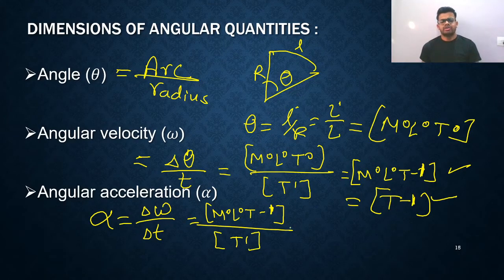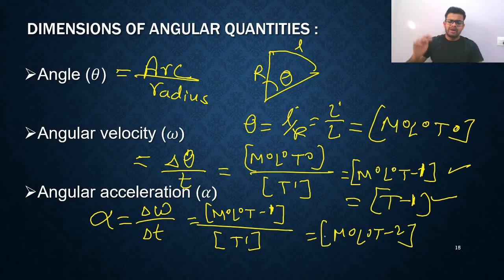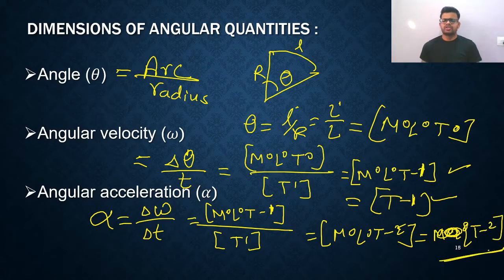It will go down, so you get M0 L0 T raised to minus 2, because this T1 comes to the other side and its power becomes negative. So here you can directly write T raised to minus 2. This is also correct. My dear friends, these are very basic formulas and all of you can use them, right? Very simple.